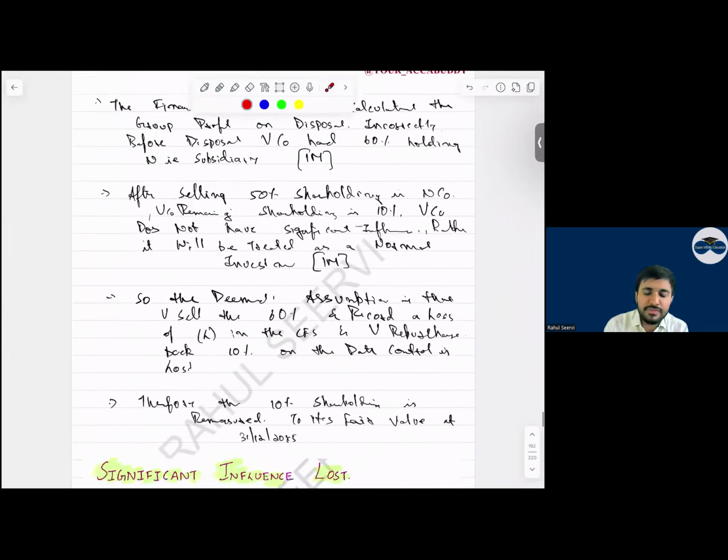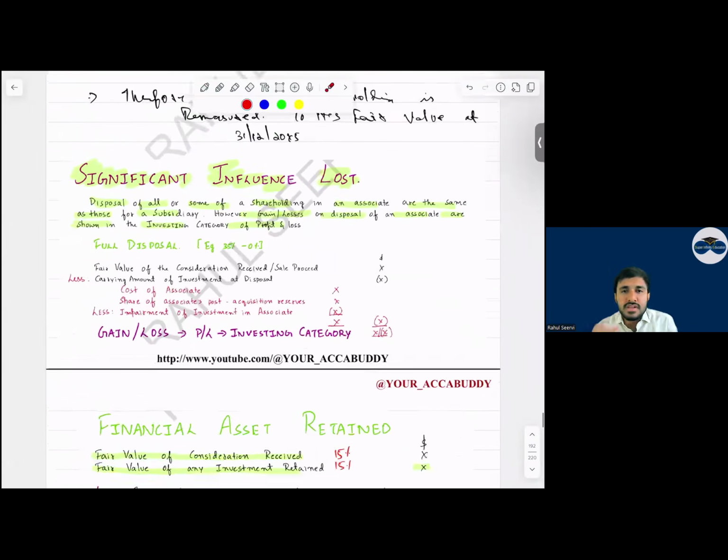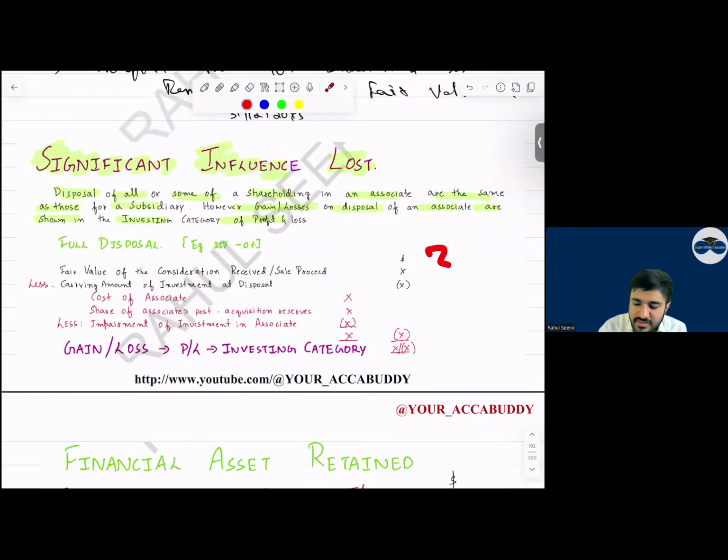Then coming to significant influence lost. Sir, it was an associate, today we had 30%. Sir, we have disposed of the entire holding.